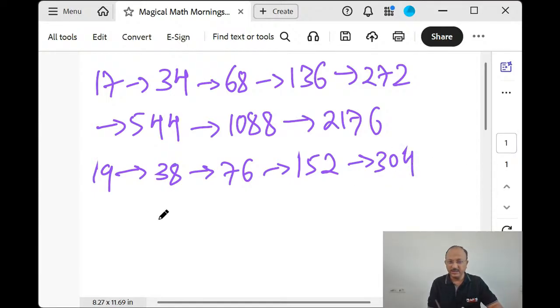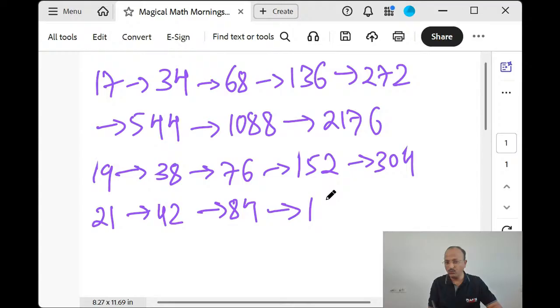20, it's easy. 21 we can do. 21, 42, 84. Again, see, the same familiar numbers we'll get. Correct? 168. So the doubling concept is what we are going to do, the multiplication with 4 in a quick, in 1 second or maximum 2 seconds. How are we going to use this concept?